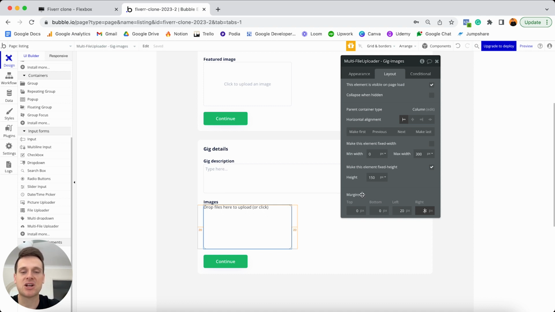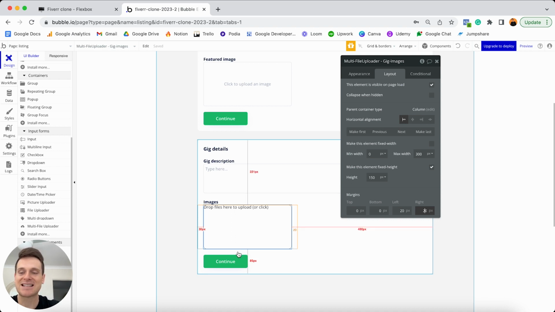So unlike a picture uploader, which when you upload an image, it displays a preview of that image, our multi-file uploader does not do that. Instead, what the multi-file uploader does is just displays a list of all of the file names that you've uploaded into this field. So what we actually need to do is create our own custom way of displaying all of the images that have been uploaded into this element. And the way we can do that is by adding a repeating group below this element that displays a list of images. And we can choose to hide that repeating group and only display it when there are in fact images within this file uploader.